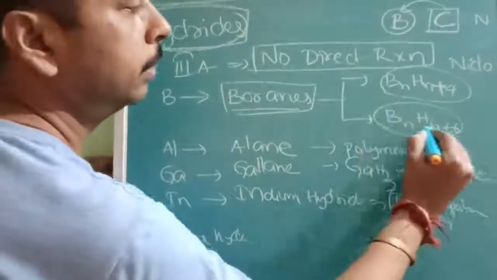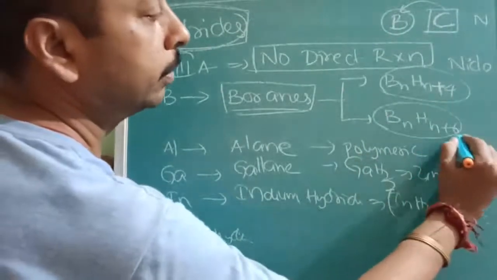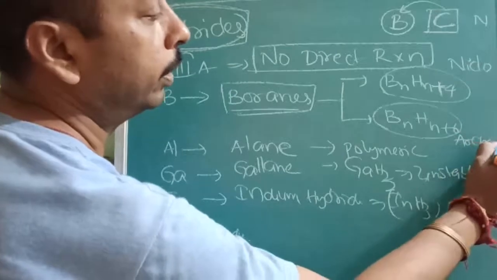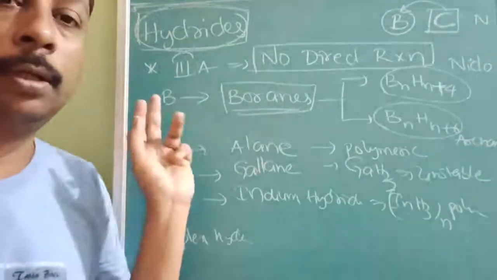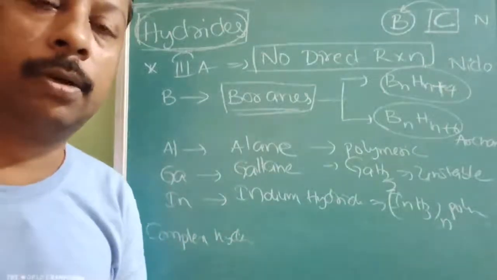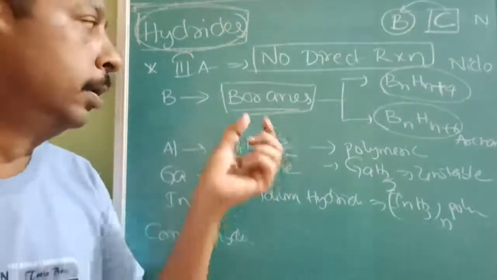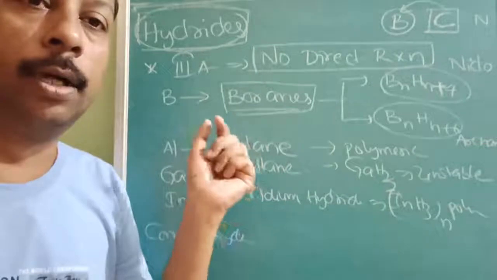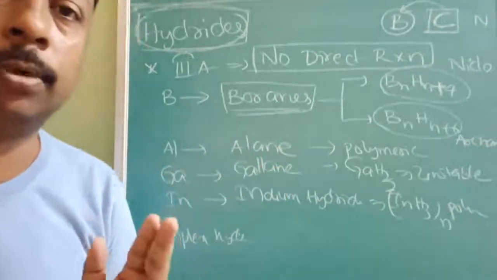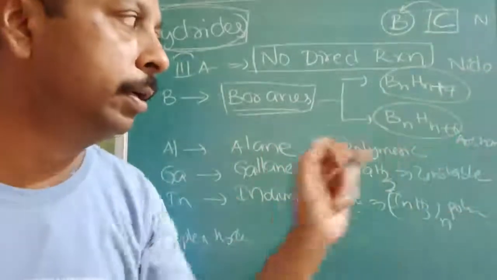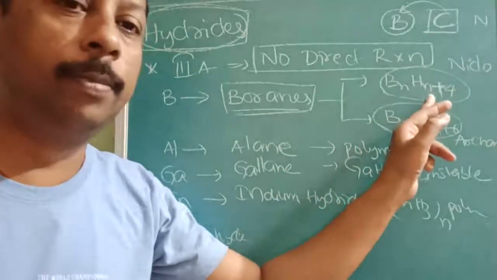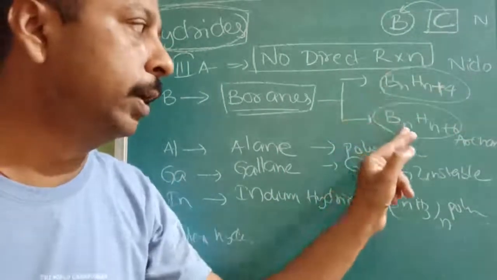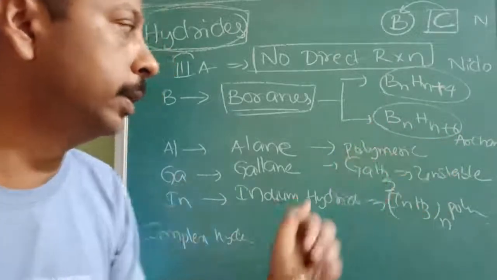And if it is BnHn+6, then it is called arachnoboranes. So boranes are hydrides of boron, like hydrides of carbon are called hydrocarbons. How many types are there? Two types: nidoboranes with general formula BnHn+4, and arachnoboranes BnHn+6.